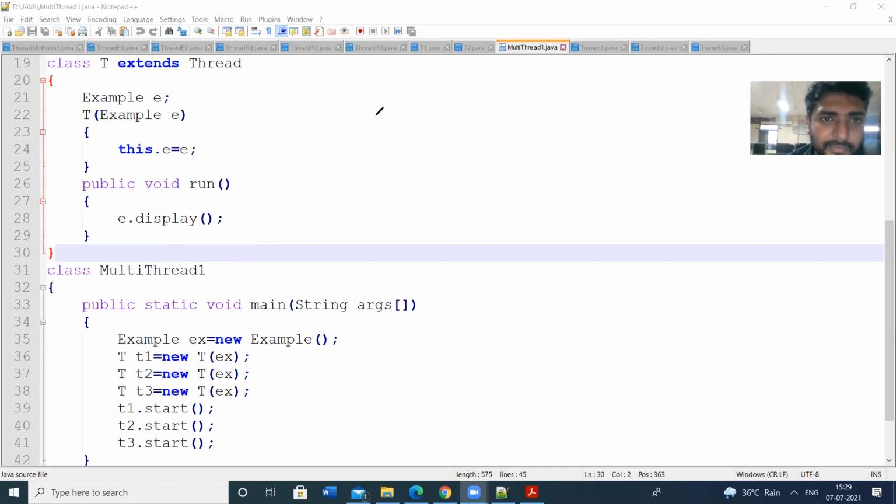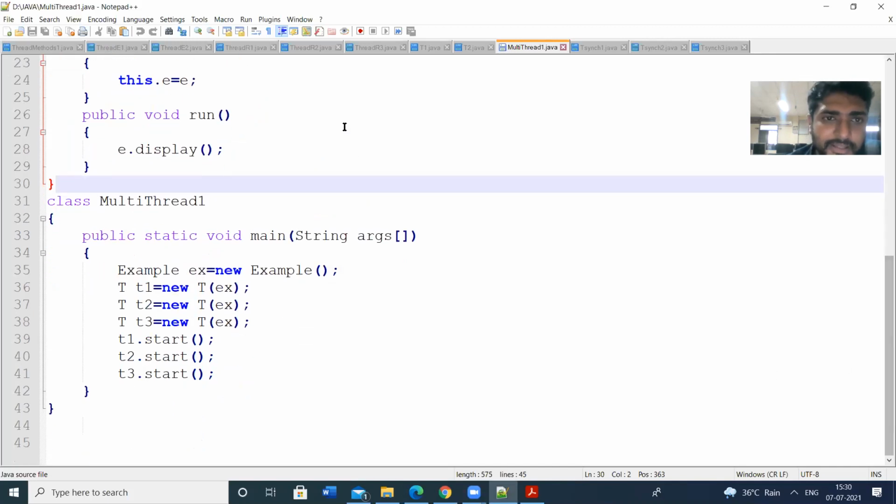Next I am defining the main class. MultiThread1 is the main class name, public static void main. Here I am defining an object EX of type example, a new example; you know the object creation syntax. Then I am defining another object T1, the thread 1 of type T. Why?